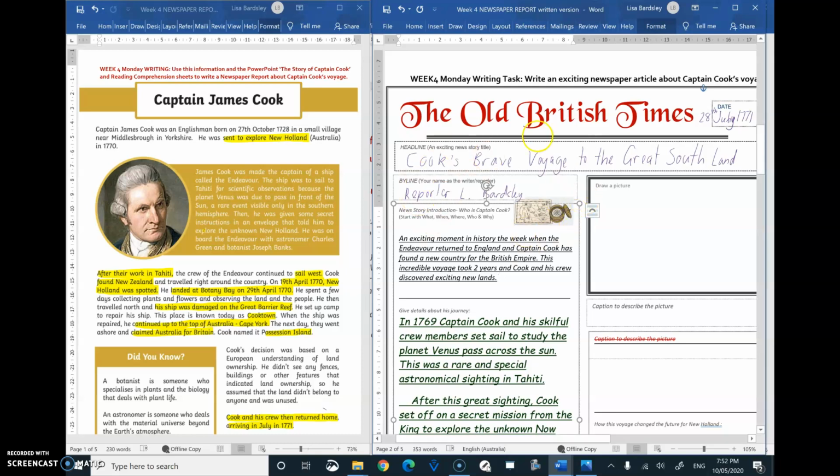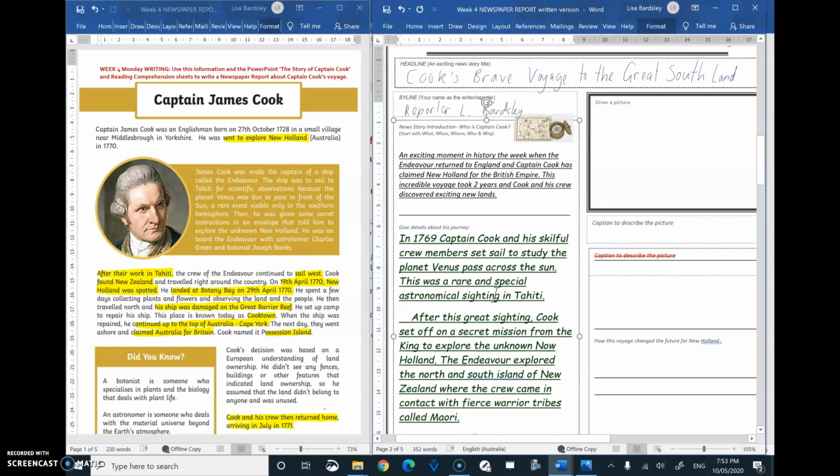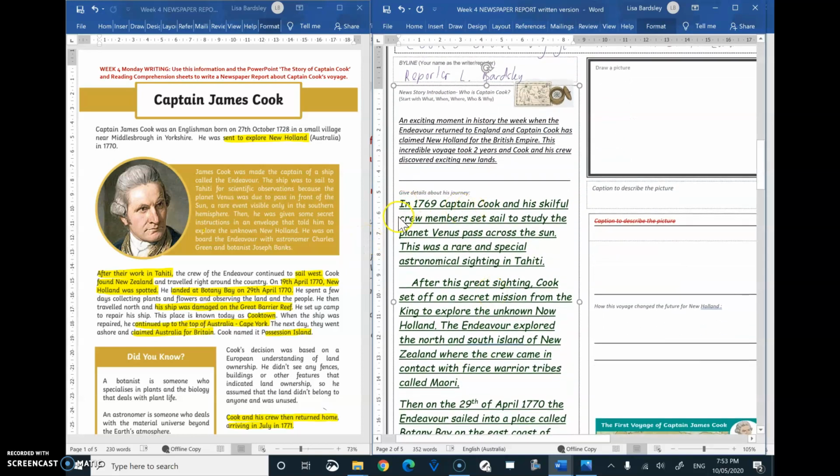I do want to mention that he's claimed a new country, or found a new country, or has claimed New Holland. I could put in there, has claimed New Holland, because they would have heard about that place before, for the British Empire. So then when I give details, I've already written some in for you. I'd be looking over here. I might want to take my pen out and just note those things that happened.